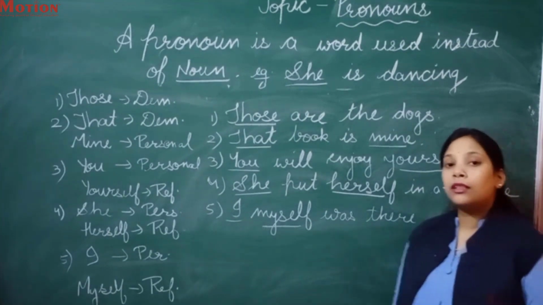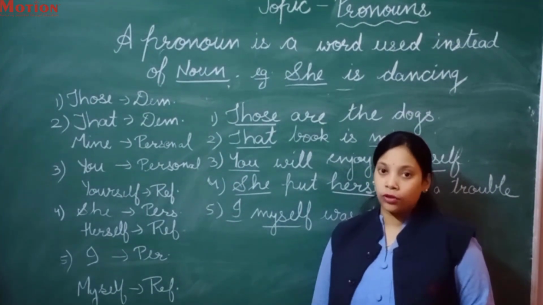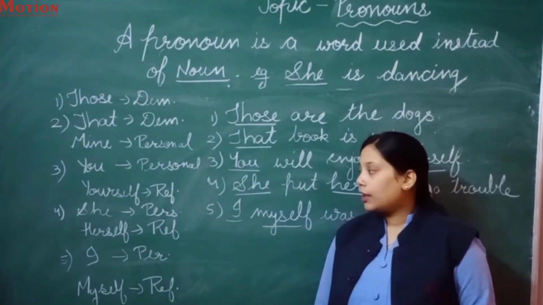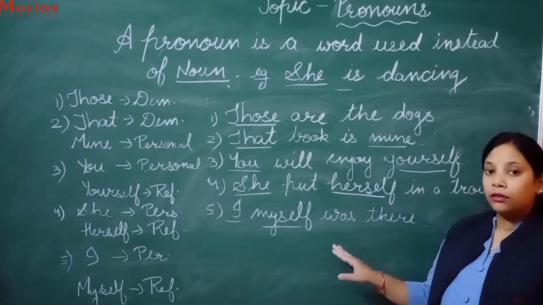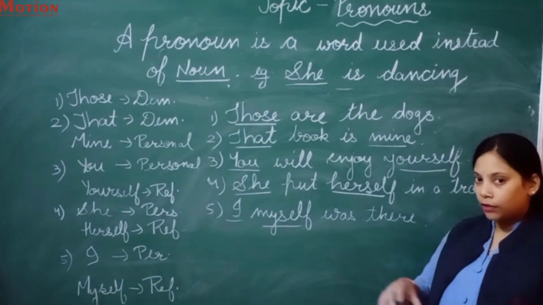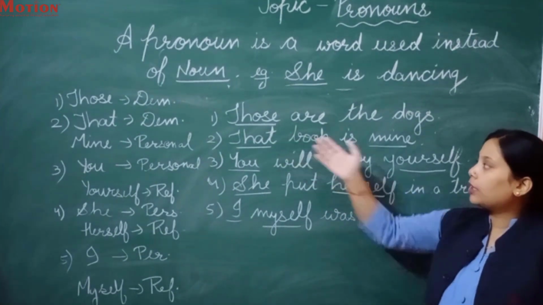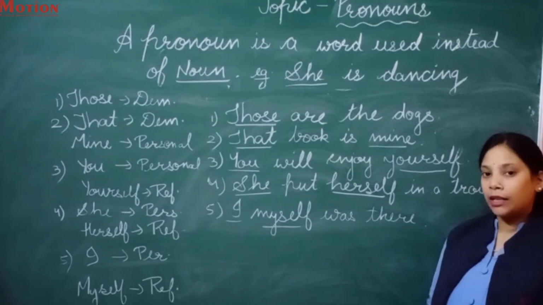And the third type is the demonstrative pronoun. In demonstrative pronouns we have discussed this, that, those, these, which we use in our sentences before the noun, not before the adjective.